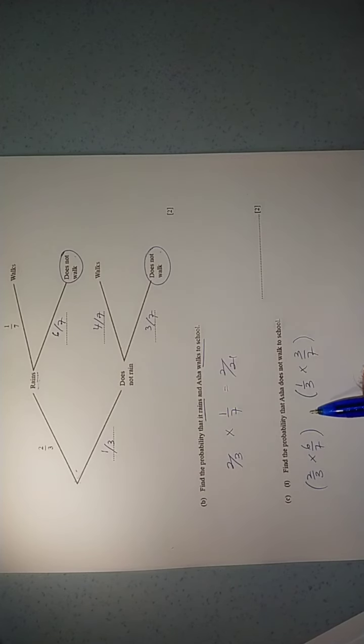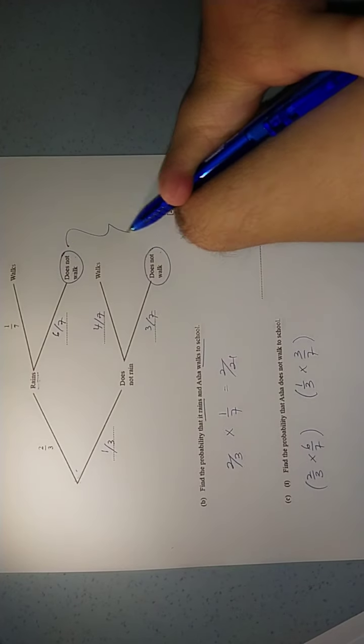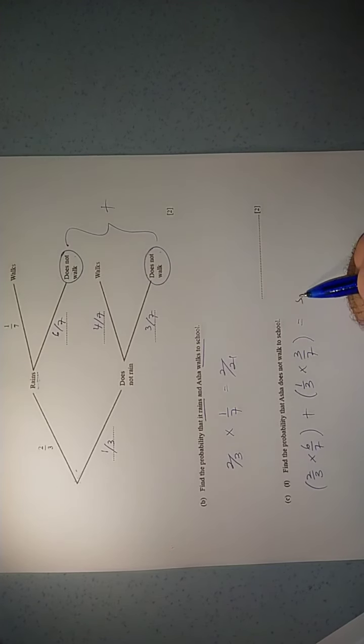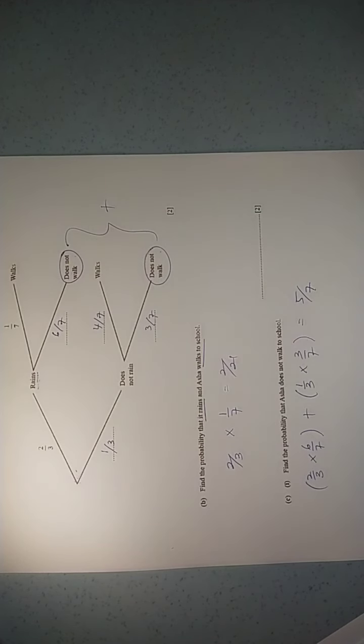Between these two, you need to add them. So 2 over 3 times 6 over 7 plus 1 over 3 times 3 over 7. When you calculate, you will get equal to 5 over 7. Check your answer.